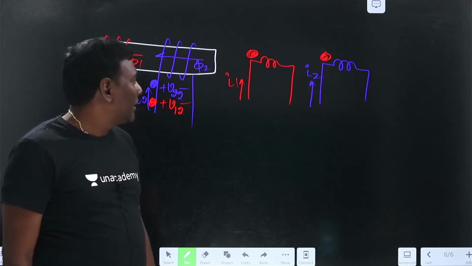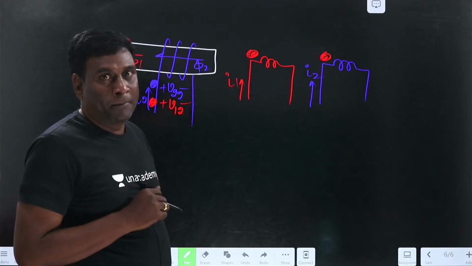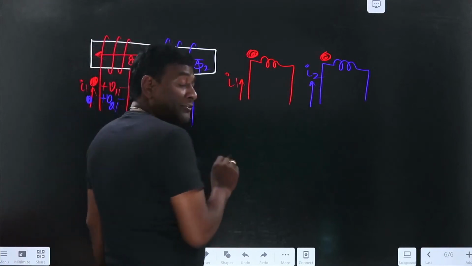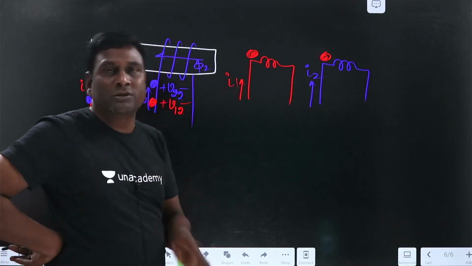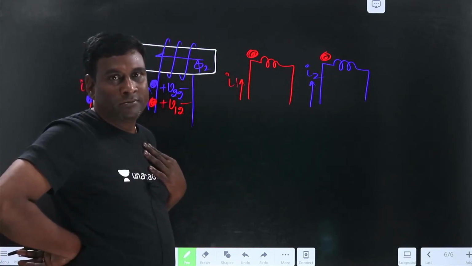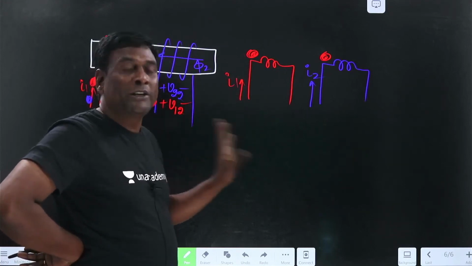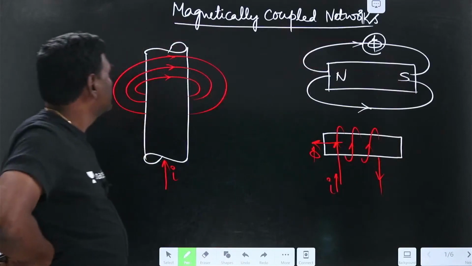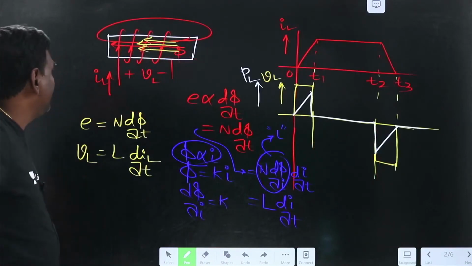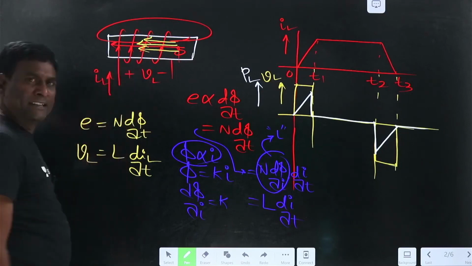Okay. See here, first of all, self will be there, mutual will be there. When it is self, the current entry point you have to keep positive for the self-induced voltage. Whatever may be the current entry point, you have to keep plus. That is self.